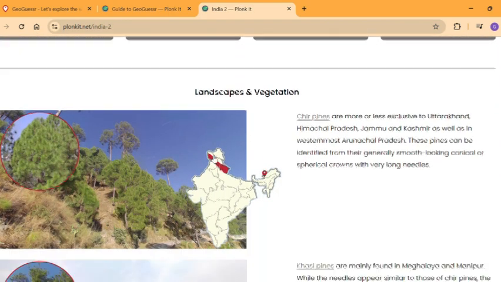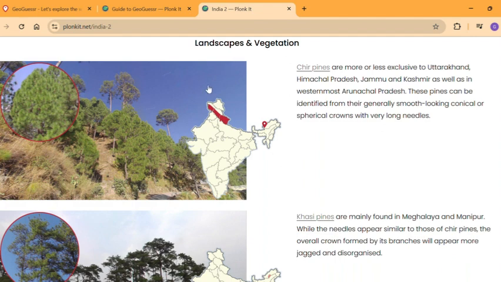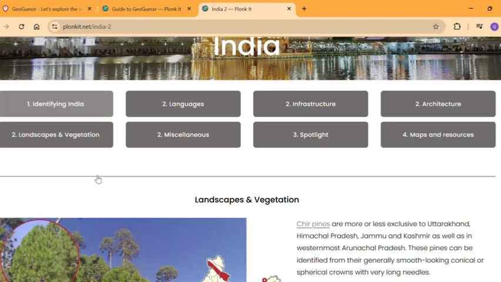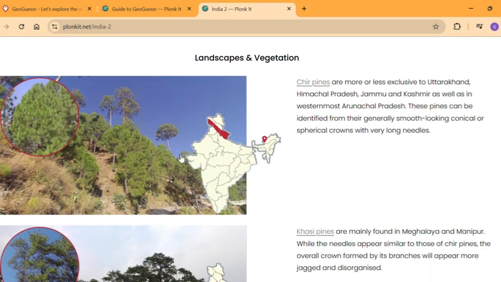So next we go into landscape and vegetation. I need to be quick, I'm rounding off, but you could read this on your own. I could link the Plunkett guide in the description if you want, otherwise no need.